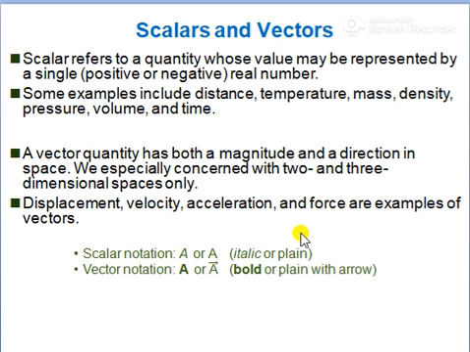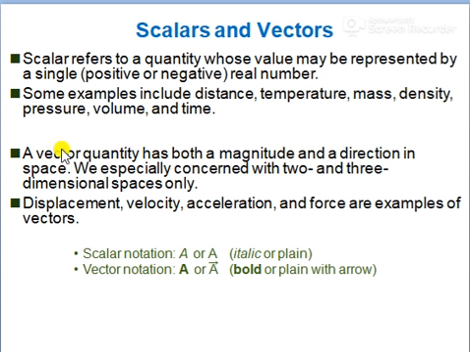In that, we start with the first section: various quantities involved in the study of engineering electromagnetics can be classified as scalars and vectors. First we see what a scalar is. A scalar refers to a quantity whose value may be represented by a single positive or negative real number. For example, it includes distance, temperature, mass, density, pressure, volume and time.